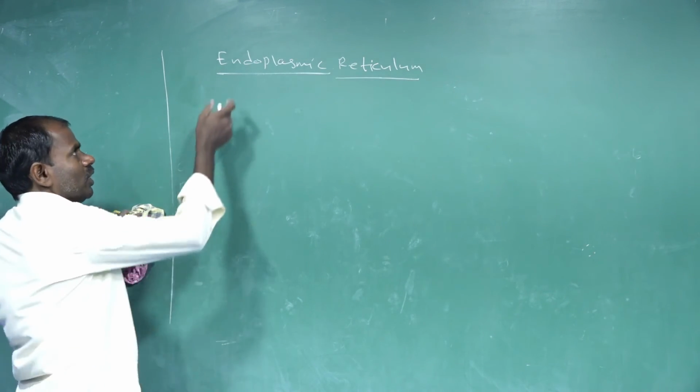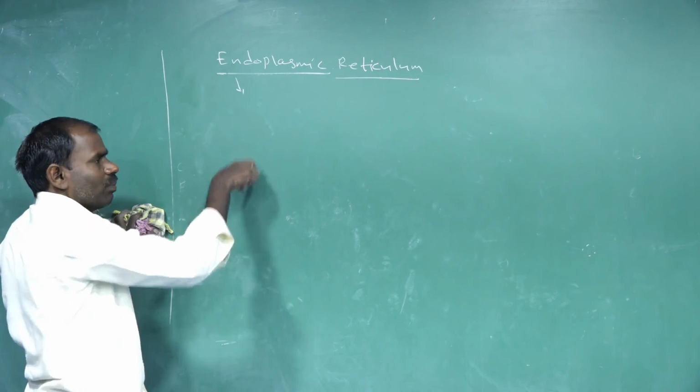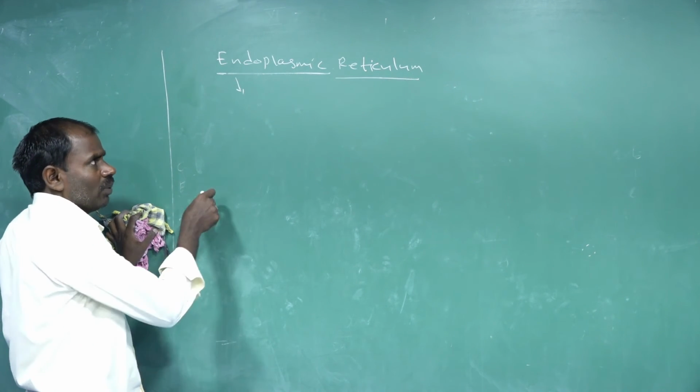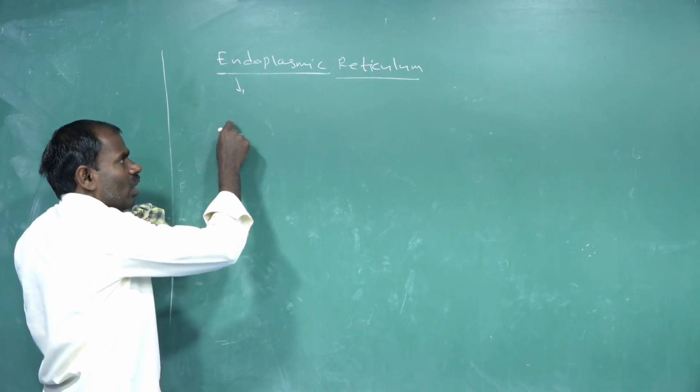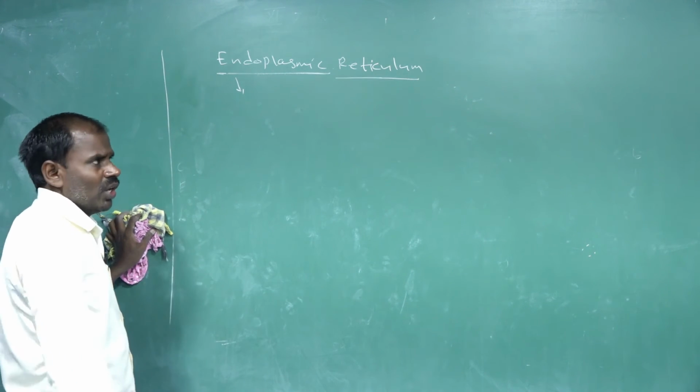Endoplasmic reticulum. "Endo" refers to inside the cytoplasm; it is a cytoplasmic cell organelle developed from the outer nuclear membrane.